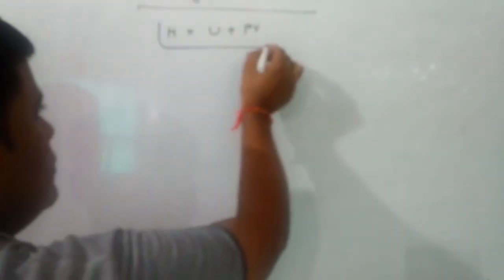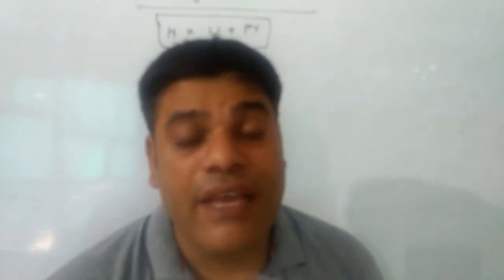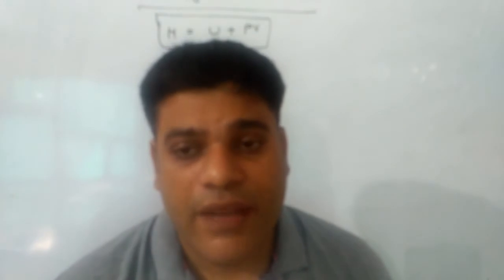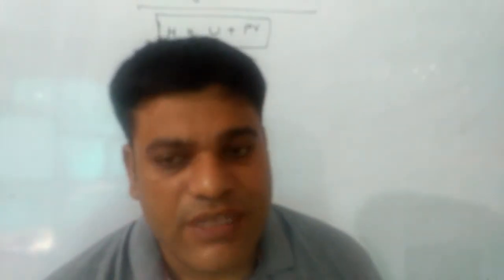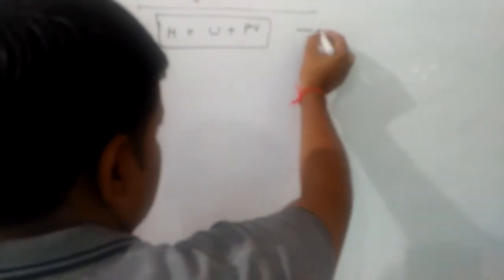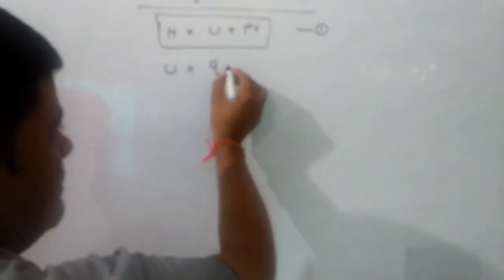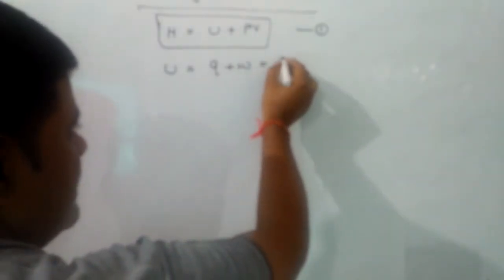Where H is the enthalpy, U is the internal energy, P is the pressure, and V is the volume. And pressure into volume is the work, that is the mechanical work we can say. This is equation first. But according to definition, we know U is equal to Q plus W.